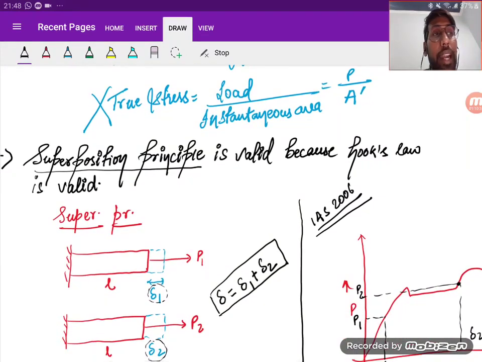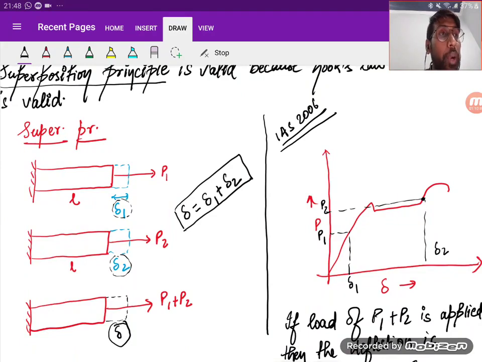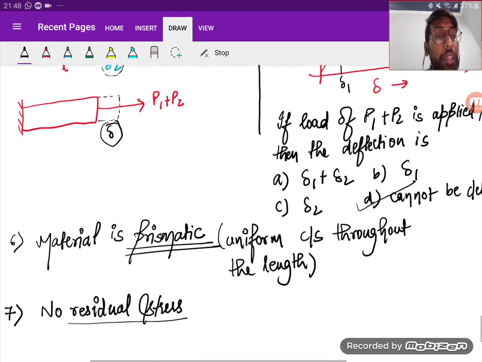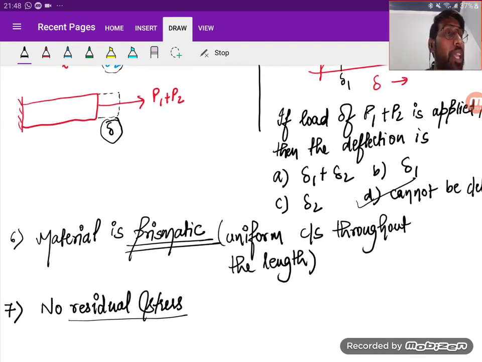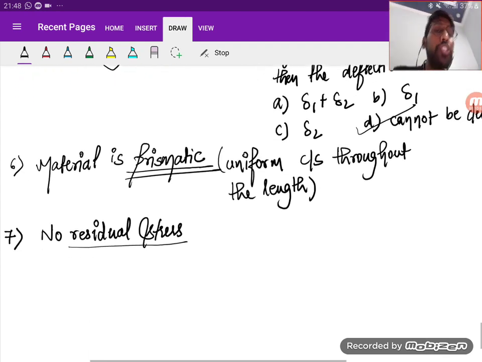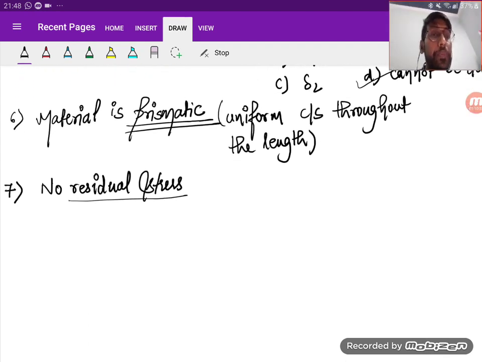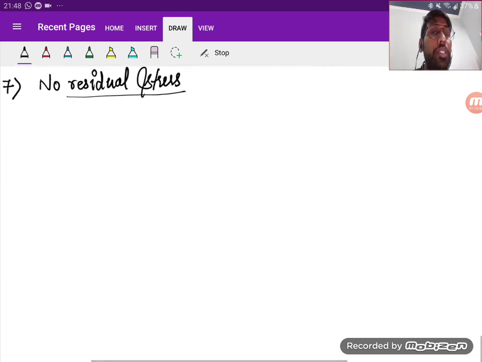Superposition principle clearly said that it will follow the Hooke's law, right? Okay, but obviously the Hooke's law clearly says that the load should be within the proportionality limit, right? Next, the matter should be prismatic and there should be no residual stress. Okay, so that's the part of the assumption. One more thing that I'm going to discuss today will be